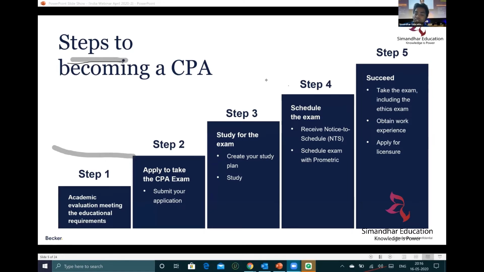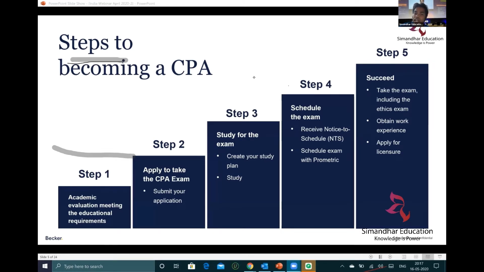Sir, is it mandatory that I need to apply for the license? If you don't have a license, you can't put CPA beside your name, like Shripal Jain CPA. If you want to use CPA, you will have to apply for and get this license. There is a 150 credit requirement to sit for the licensure. 120 credits is for evaluation, right?